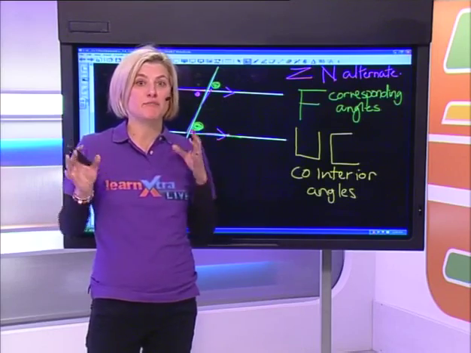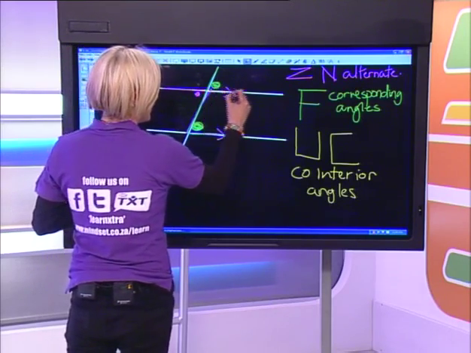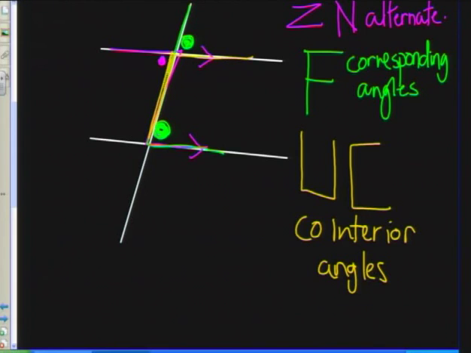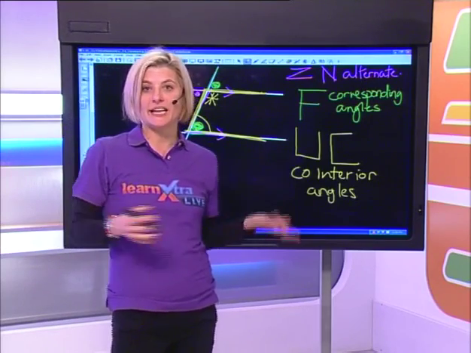They are supplementary. In other words, they add up to 180 degrees. So if I put a little U in over here, then this angle marked with the green dot and this angle marked with the yellow star, if I add those two together, I get 180 degrees.